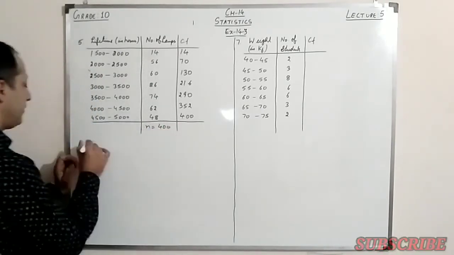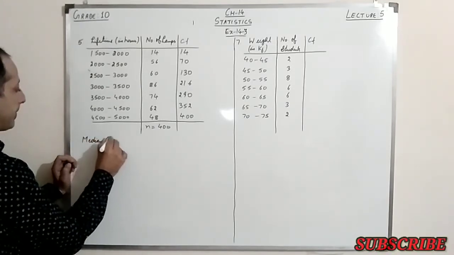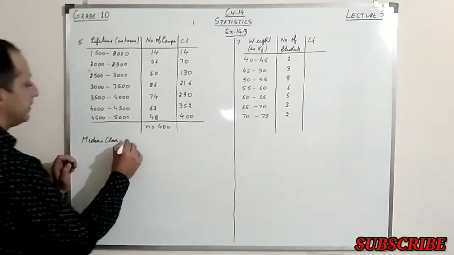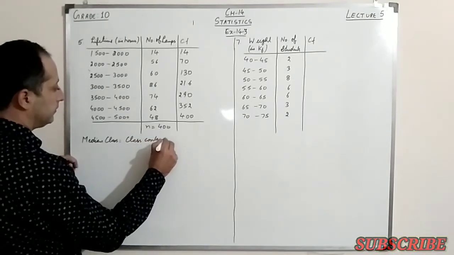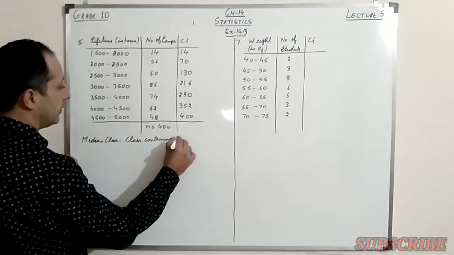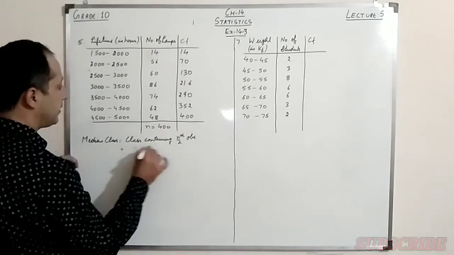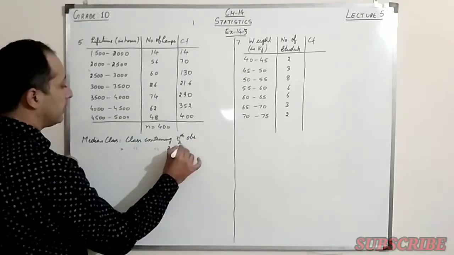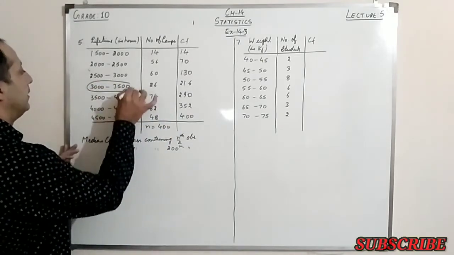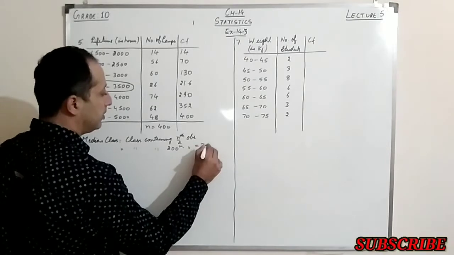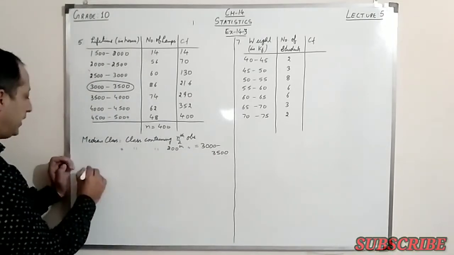Now next thing, we have to find the median class. That is the class containing the n by 2 observation, that is the class containing the 200th observation. So obviously 200 comes in this interval, that is 3000 to 3500. Right, so let's find the median now.